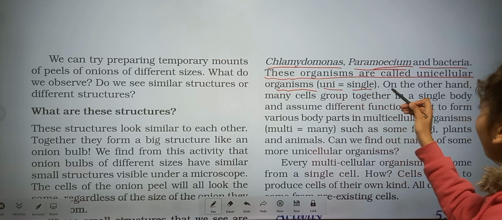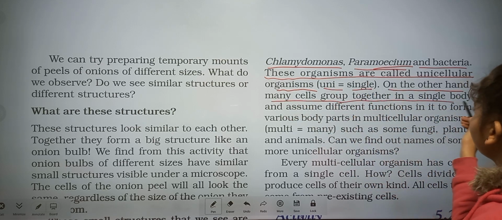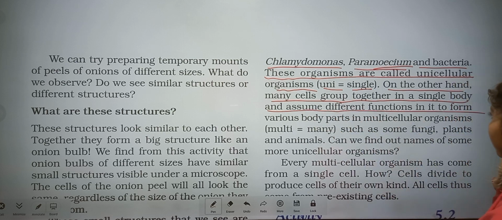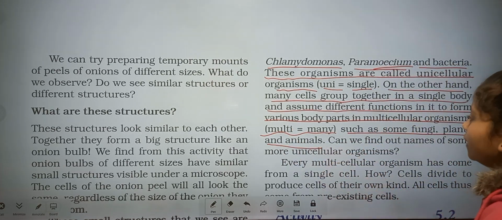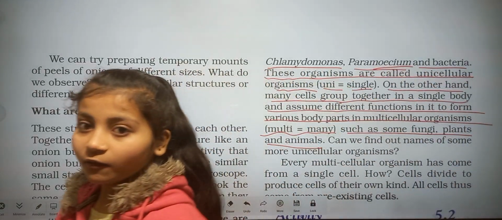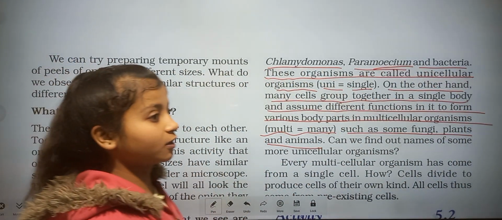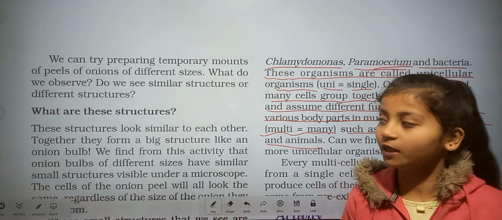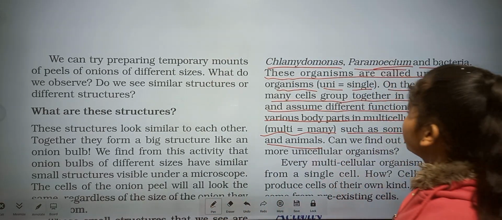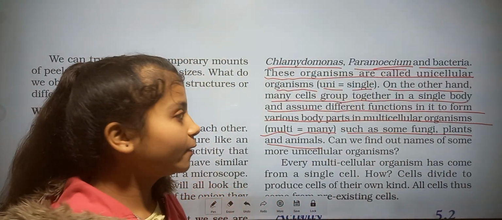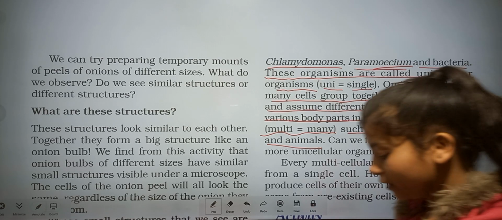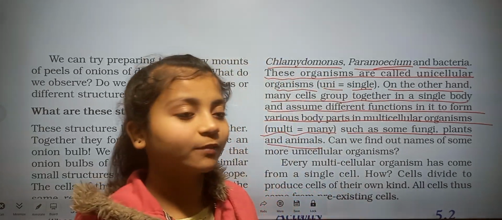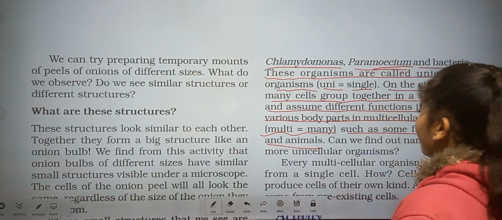Uni means single, and on the other hand, many cells group together in a single body and assume different functions to form various body parts in multicellular organisms. Multi means many, such as some of the fungi, plants and animals. So these are the multicellular organisms. But amoeba, chlamydomonas, paramecium and bacteria are only single cells. Bacteria is made up of only a single cell, but animals, plants and fungi are made up of many cells.